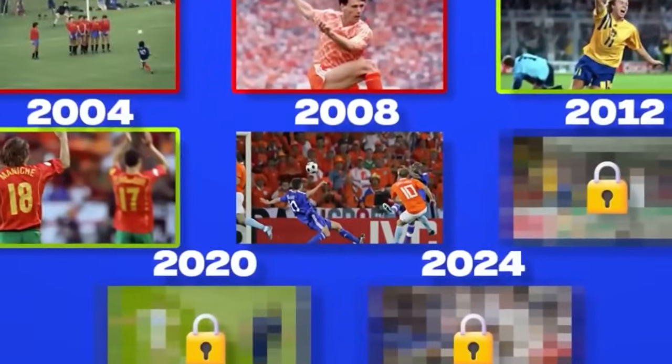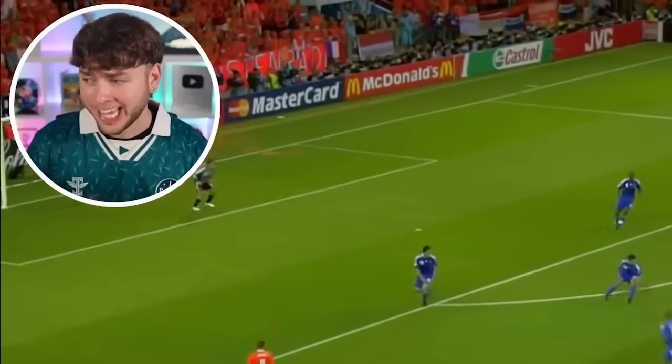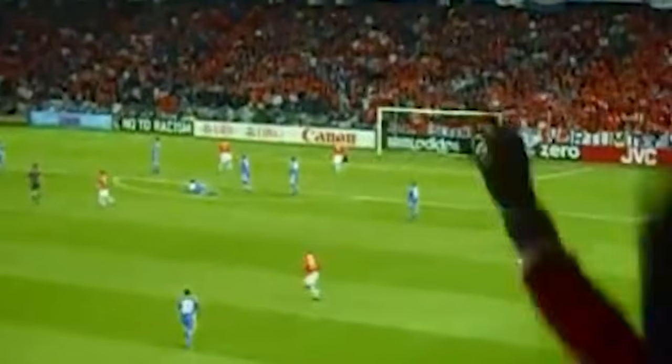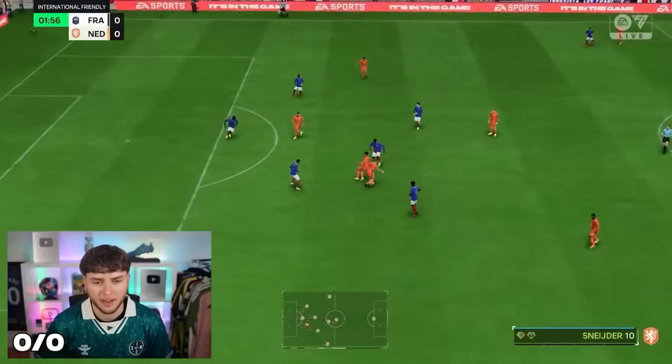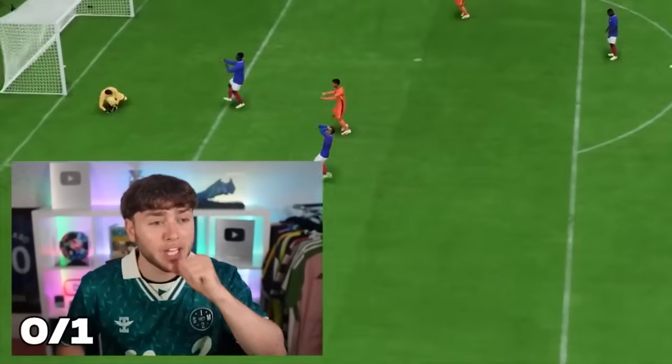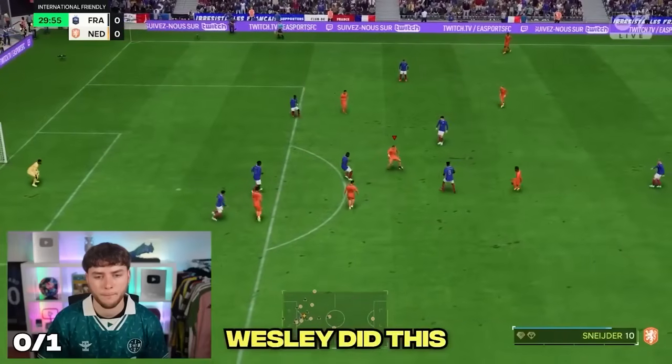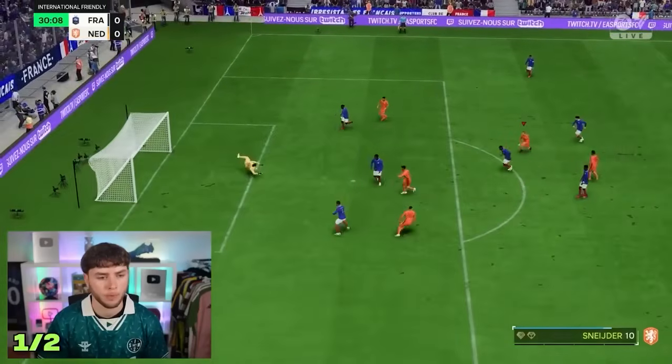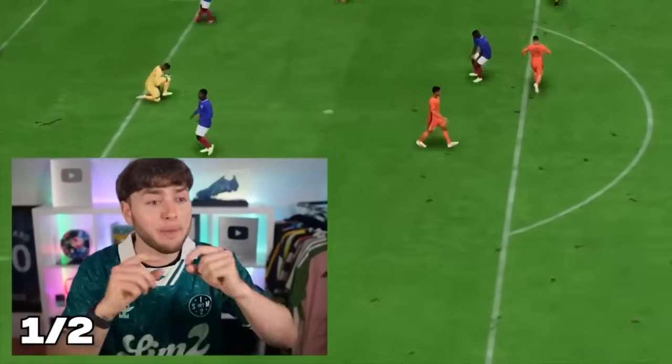On to 2008 we go. I'm moving on to 2008. Wesley Sneijder scored this absolutely incredible goal. Wesley's about here. Turns to defender. Finesses top left. Oh my god! It's not the right goal because he's hit that with his weak foot. But wow, what a first attempt. But on our second attempt, Wesley did this. Yes! That might be the one.